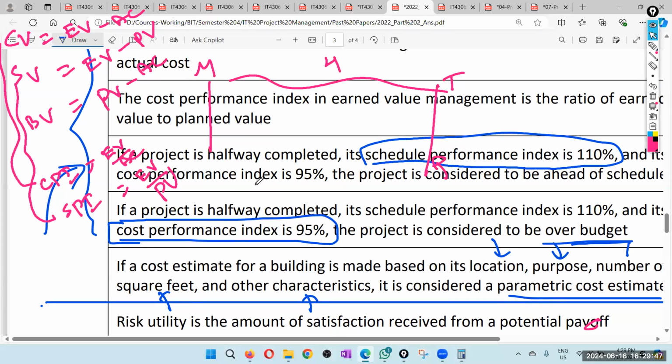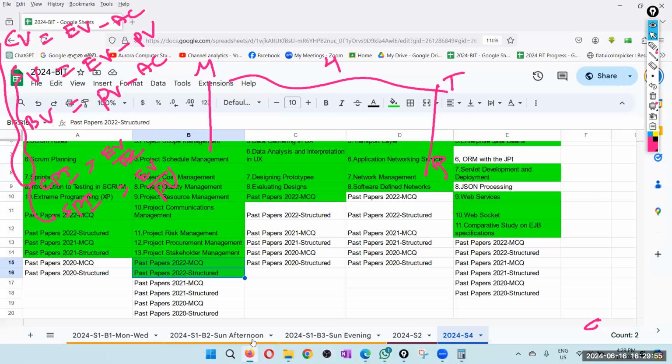You are not asked to do any calculation, but if they ask you to do the calculation, you should still be able to do it. Okay, right. So now we have fully completed the 2022 paper, both MCQ and structured.